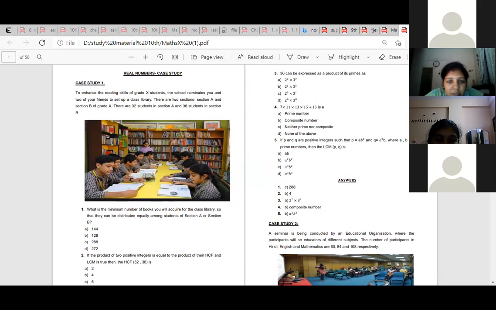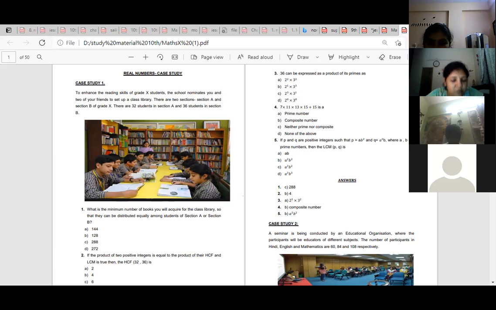P and Q are positive integers such that P is equal to A B square and Q is equal to A square B, where A and B are prime numbers, and LCM of P and Q is A square B square, maximum exponents. The common numbers with maximum exponent is LCM and minimum exponent is HCF. Clear? Yes, ma'am. I told you all the same questions we have done in HCF word problems. So similar questions they have divided like this for case study.